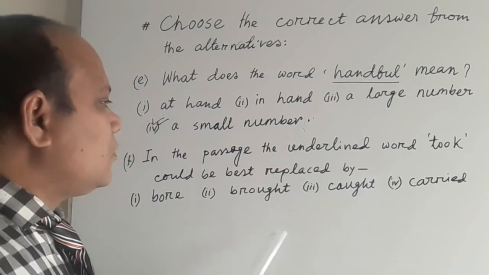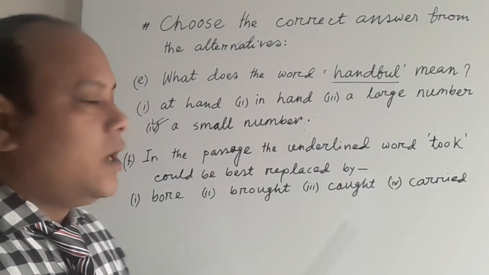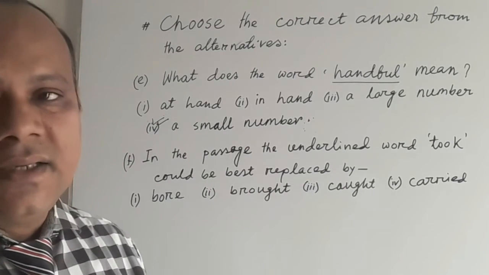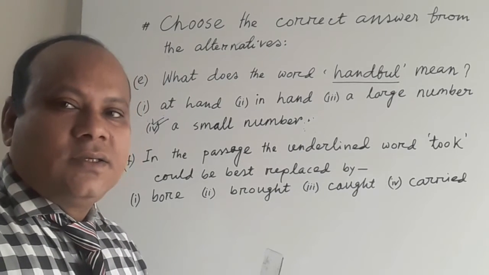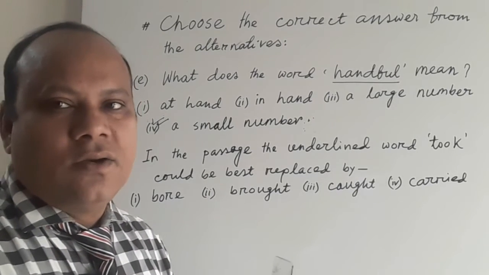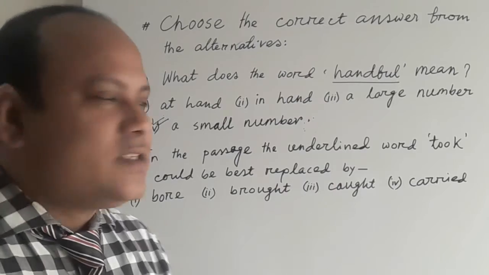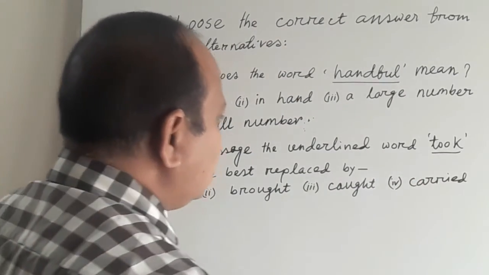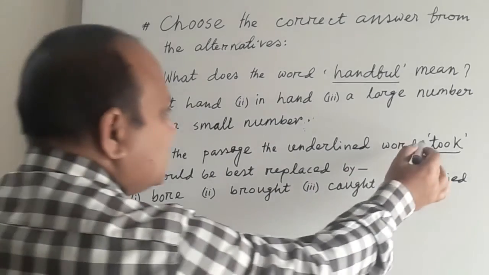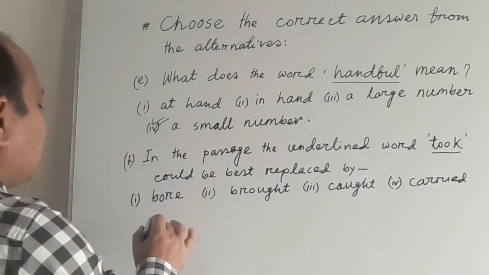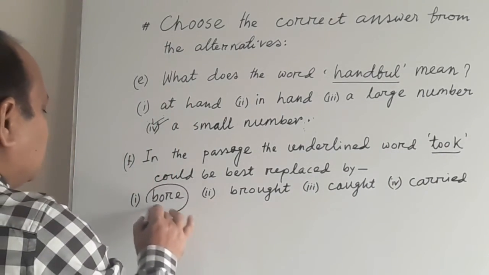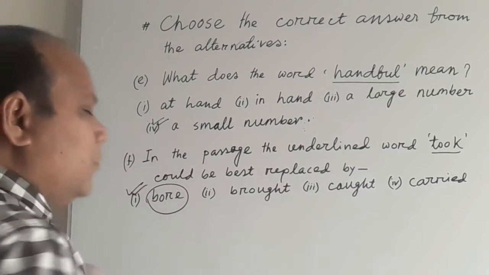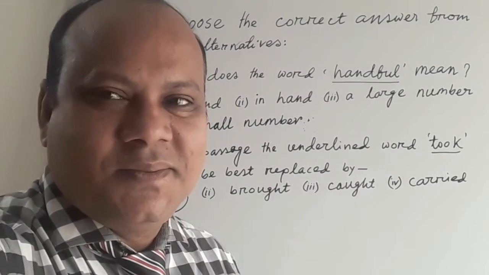My dear students, while I was reading the passage, we came across a line that the Sundarban forest took the brunt of super cyclone of 2007. Here, took means bear, that is carrying. So as it is in past form, the past form of bear is bore. So the right answer would be bore, my dear students.